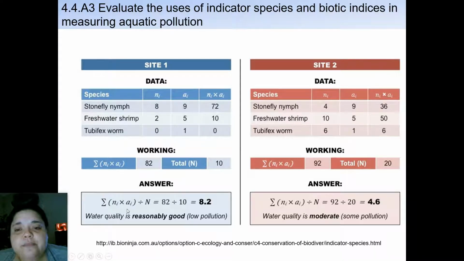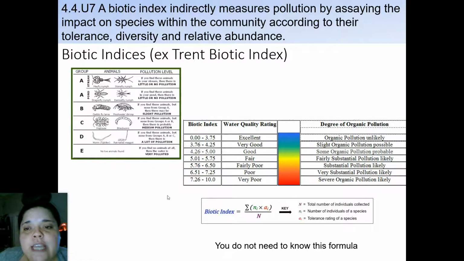That ends up being this summation of 72 divided by your total N, which will give you a biotic index of 8.2. So again, if we look at an 8.2, that is reasonably good. Where are we at?